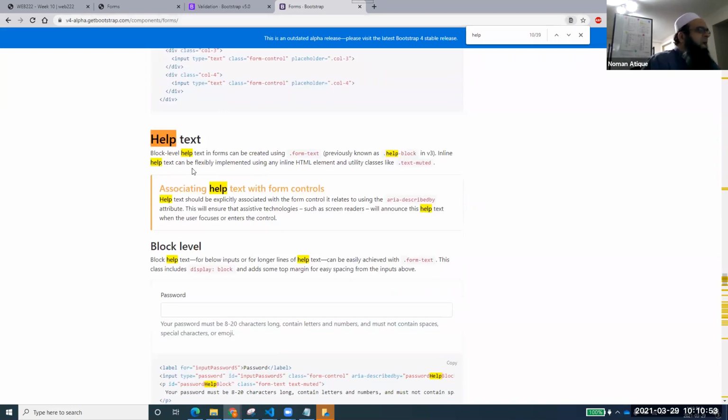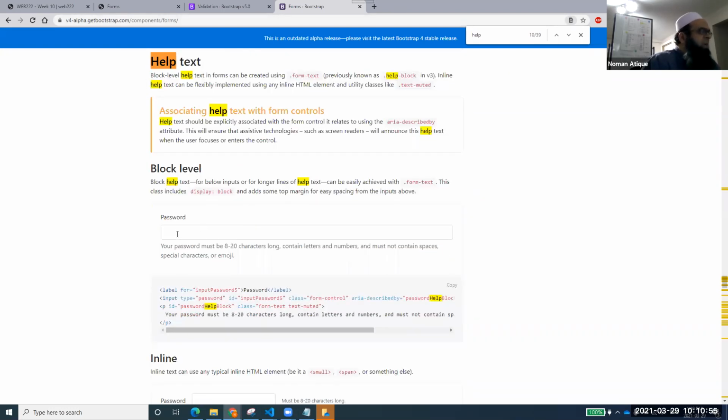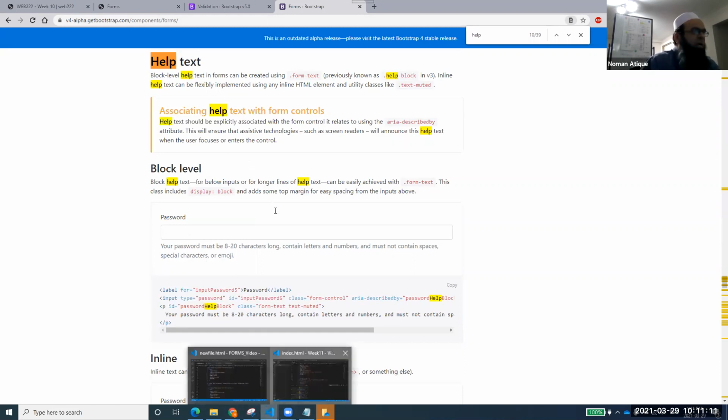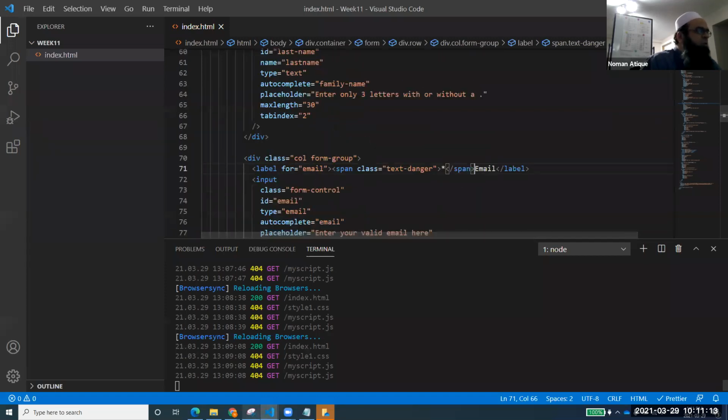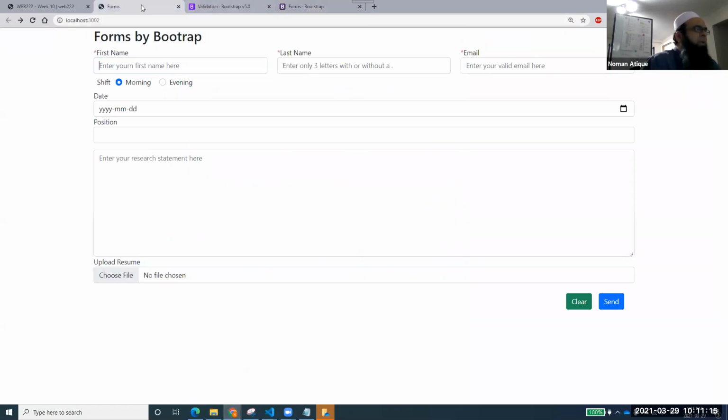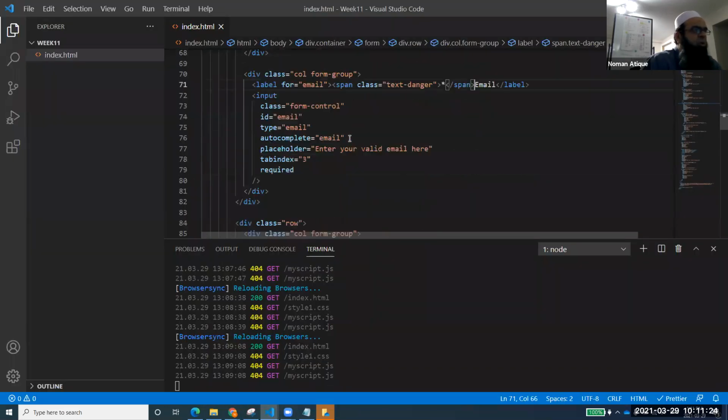So this is something called a help text. It's a very interesting one. You see here that with the form control, something lighter is written over there. So now, this is the class that we use. Let me just go back over here. I'll just copy that. And if I want to say, for example, that this position is optional, or maybe date is optional, right? I want to say this date is optional. So you go to your document, go to your date part.